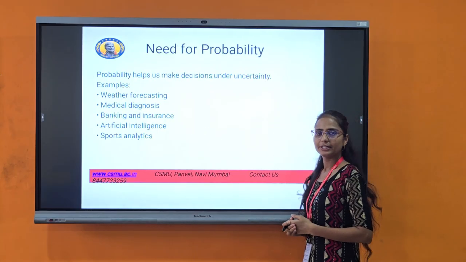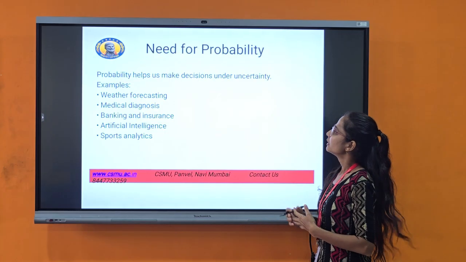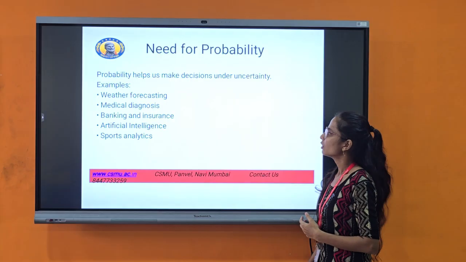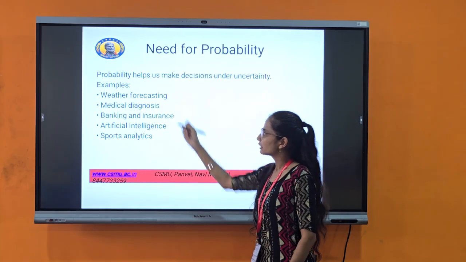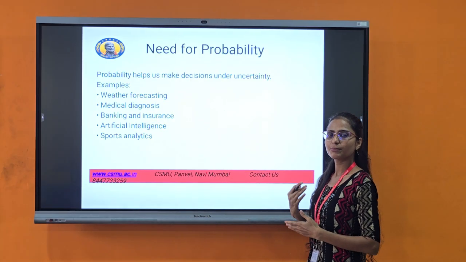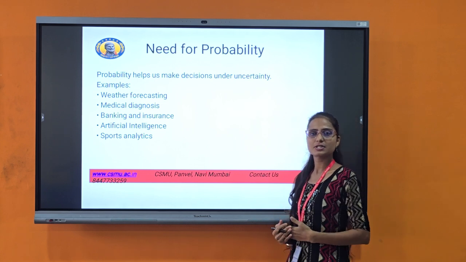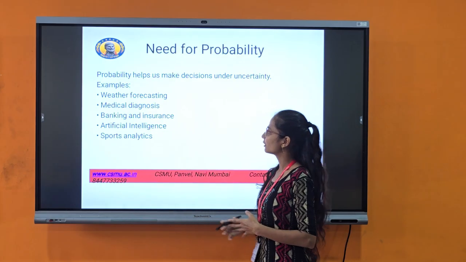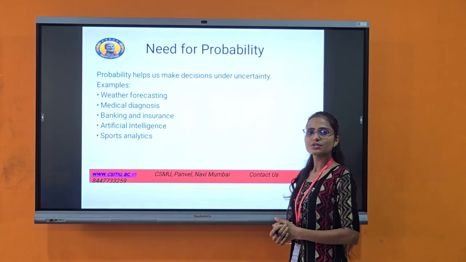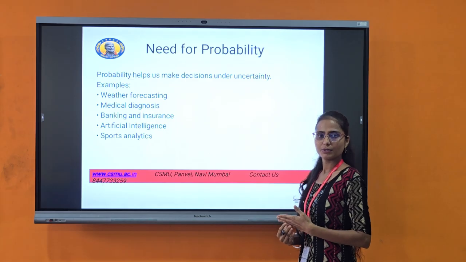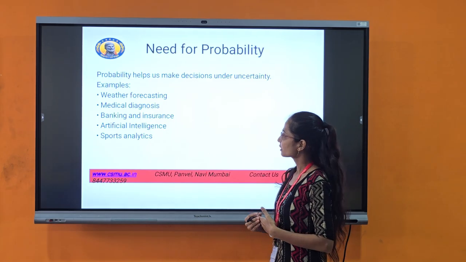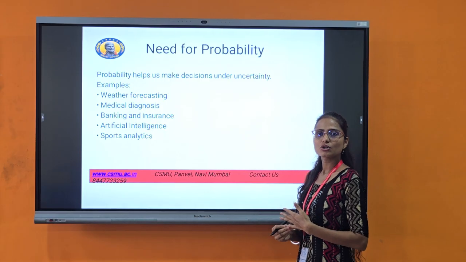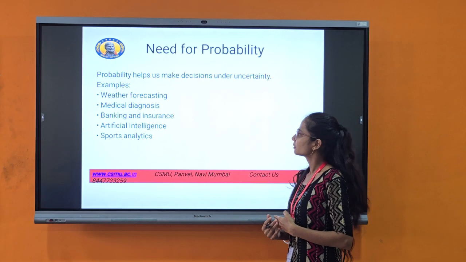Need for probability. What is the need for probability? Probability helps us make decisions under uncertainty. What are the examples? Weather forecasting: we use probability, for example, there is an 80% chance of rain tomorrow. Medical diagnosis: we use it for medical tests and result analysis. Banking and insurance: there is a risk of accidents happening.